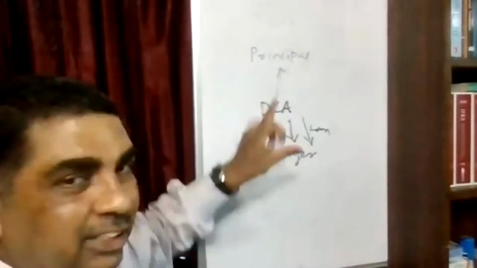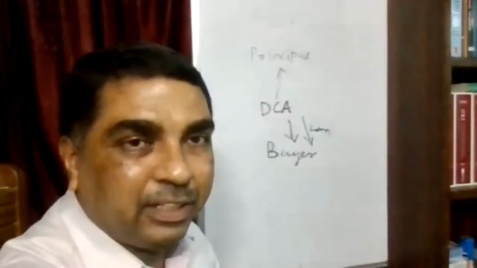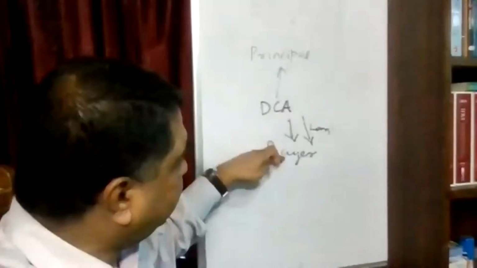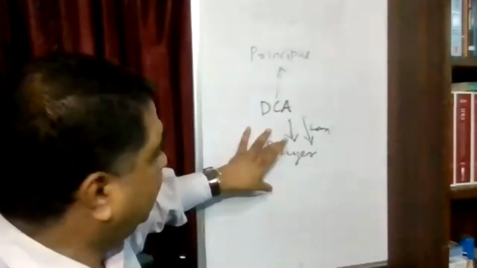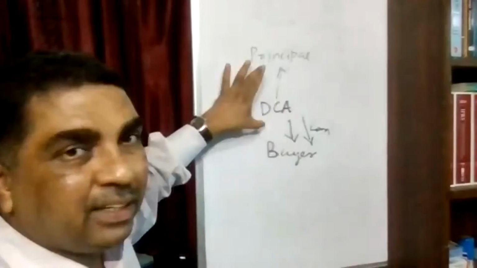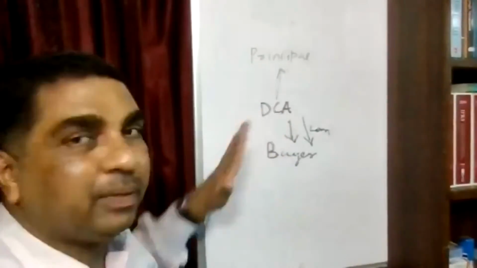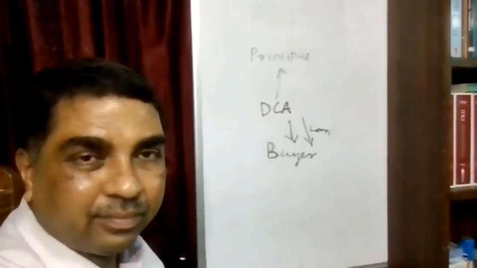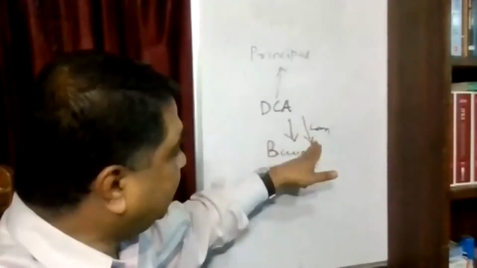And these transactions which DCA is doing, DCA is not doing as an agent. DCA is doing as a principal to principal transaction. What DCA is doing for the buyer, that is a principal, he is doing in his own capacity. What DCA is doing to this principal, he is doing in his own capacity. So these transactions are on a principal to principal basis. Understood?